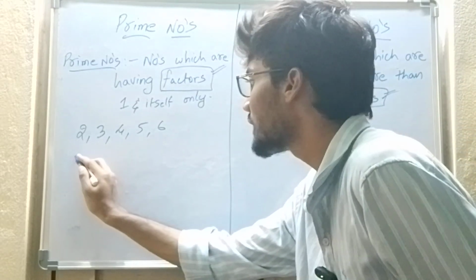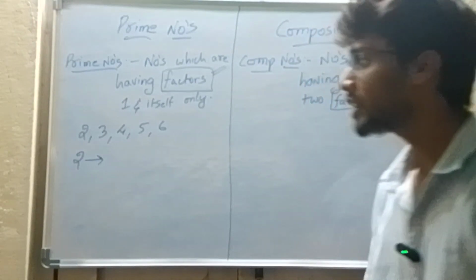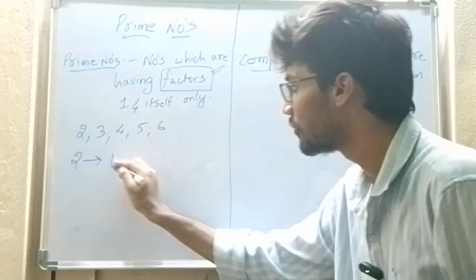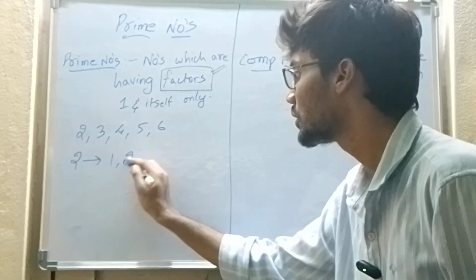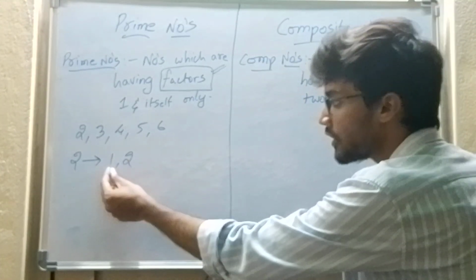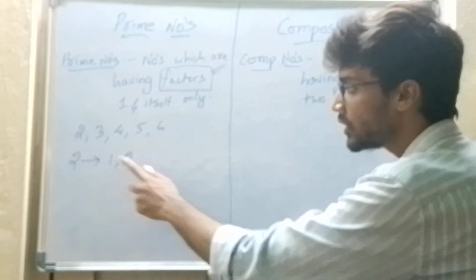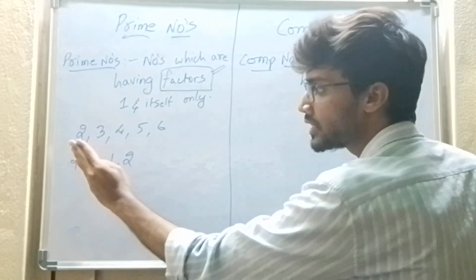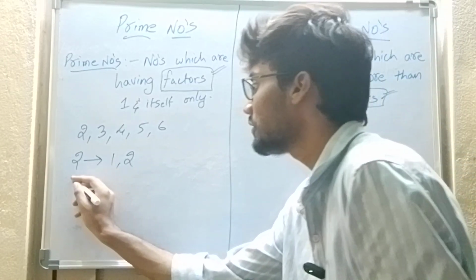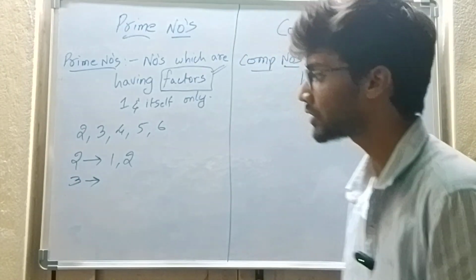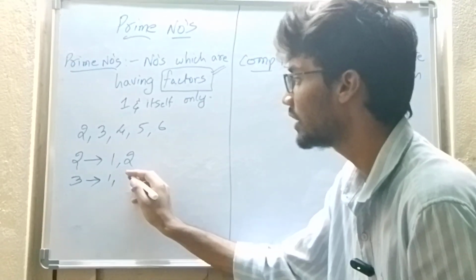So now I am taking 2. What are the factors of 2? 1 and 2. Only 1 and 2 divide 2. Apart from 1 and 2, there is no other number which divides 2. Also, I will take 3. What are the factors of 3? 1 and 3 itself.